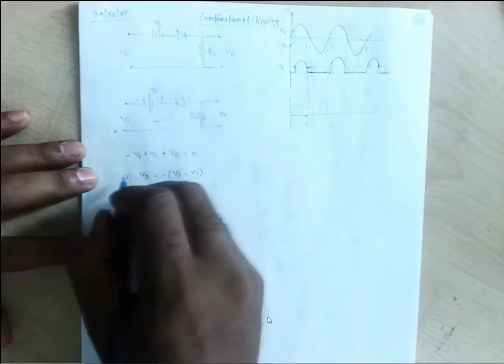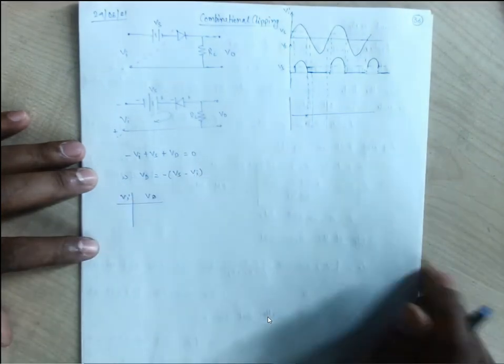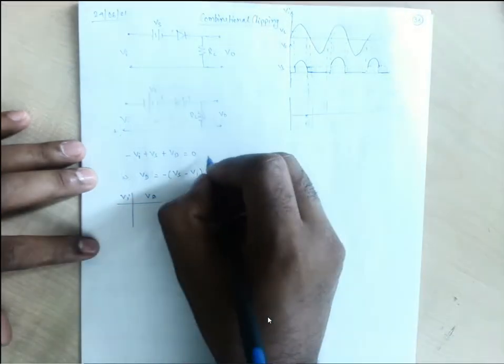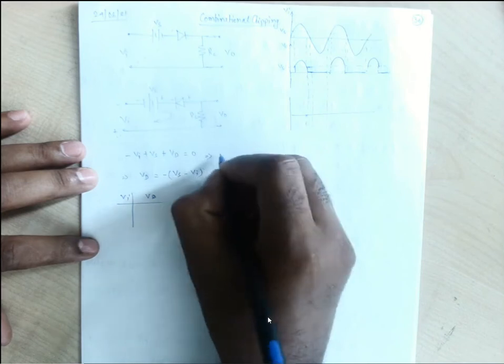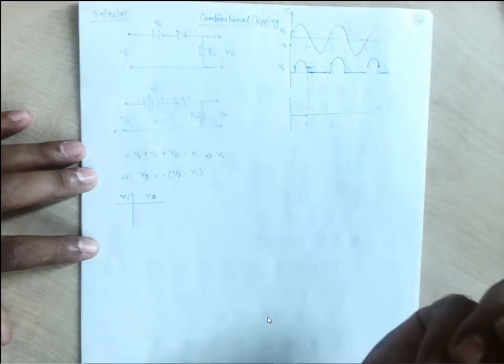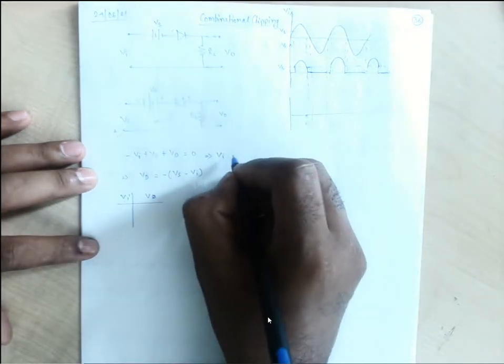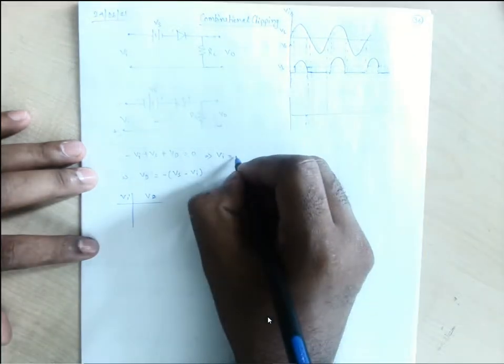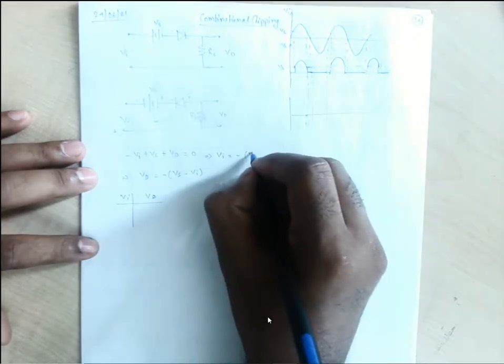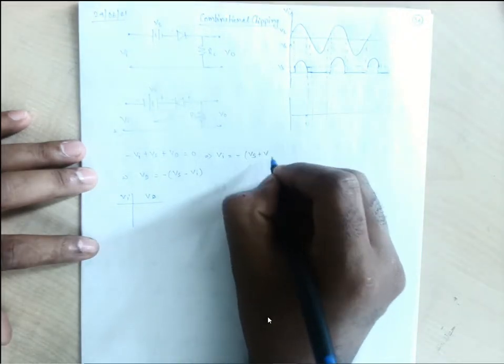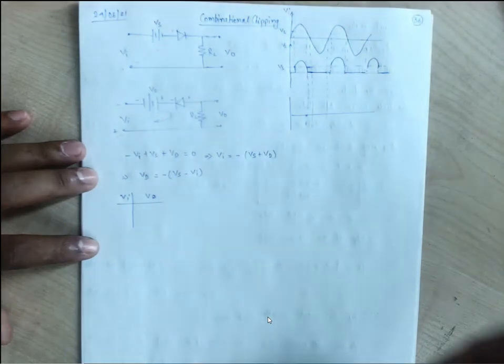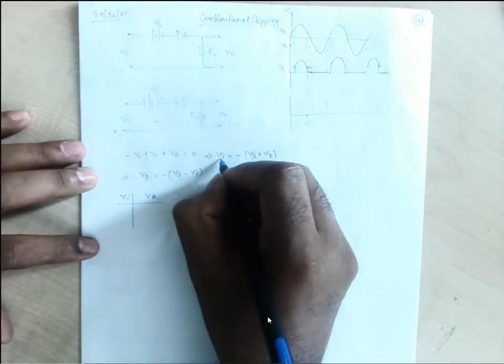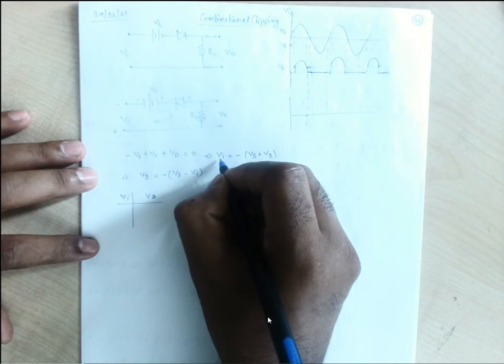If we consider this is the Vd, then the input voltage Vi comes out as minus of Vs plus Vd.